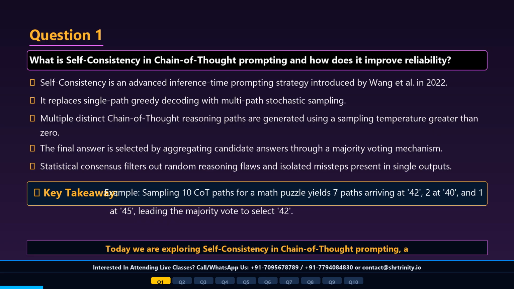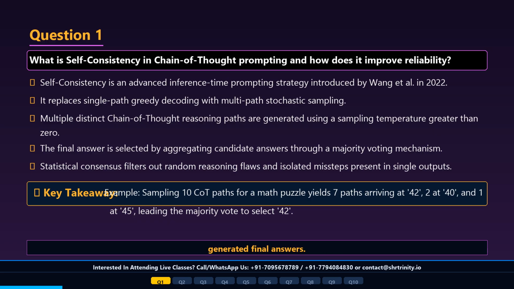Self-consistency is an advanced prompting technique introduced by Wang et al. in 2022. It replaces greedy single-path decoding by sampling multiple diverse chain-of-thought reasoning paths and picking the most consistent final answer via majority voting. Complex reasoning problems often have multiple valid ways to reach the correct solution, but greedy decoding can pick a single flawed path. By sampling diverse reasoning paths at temperature zero, correct answers naturally emerge as the statistical majority.